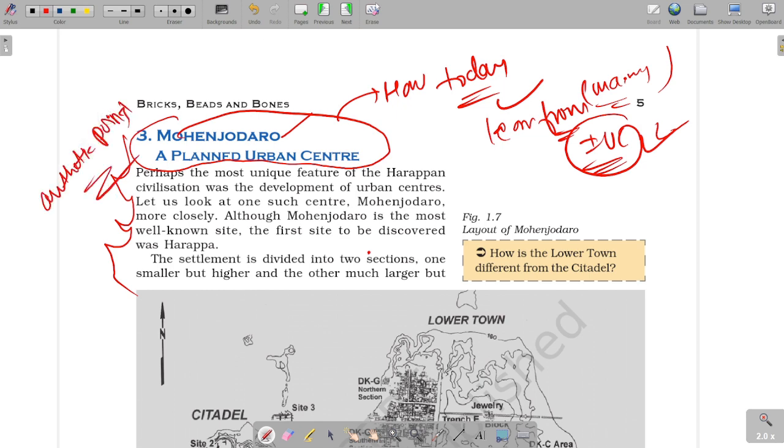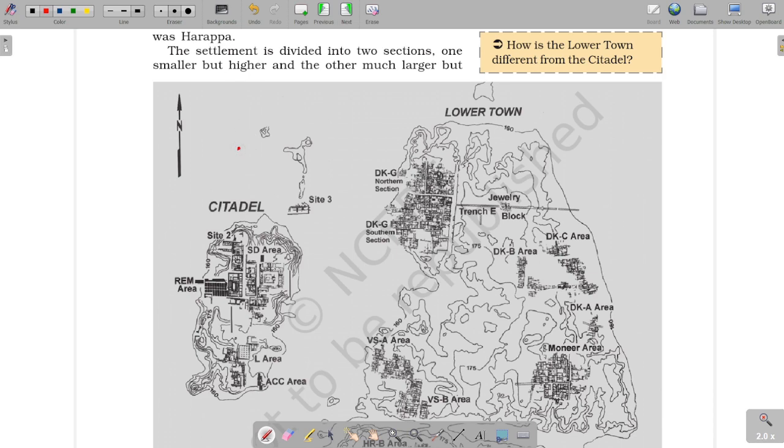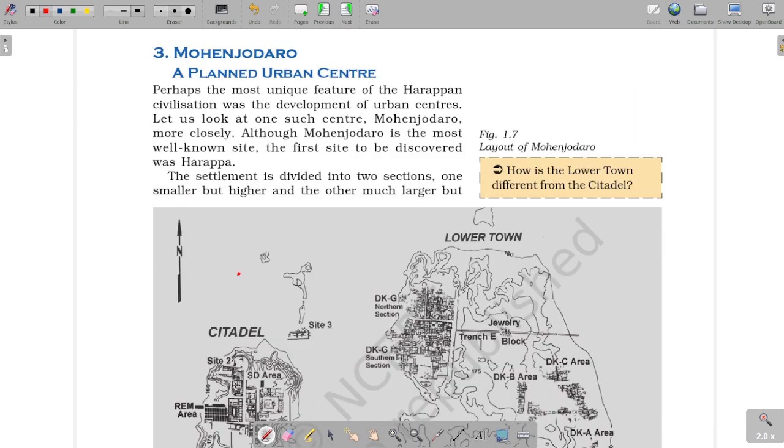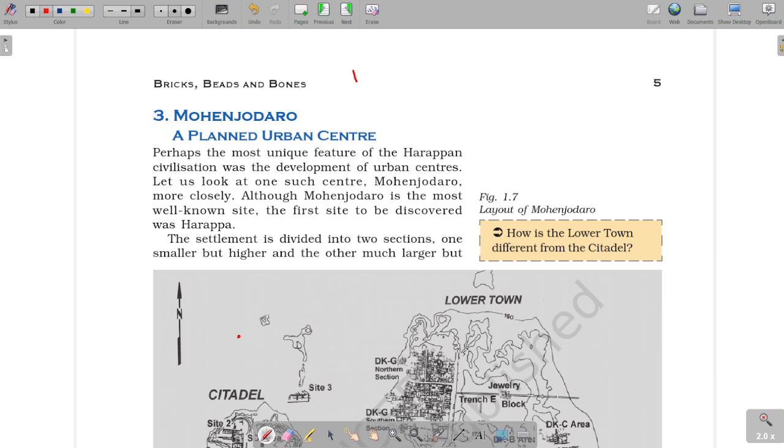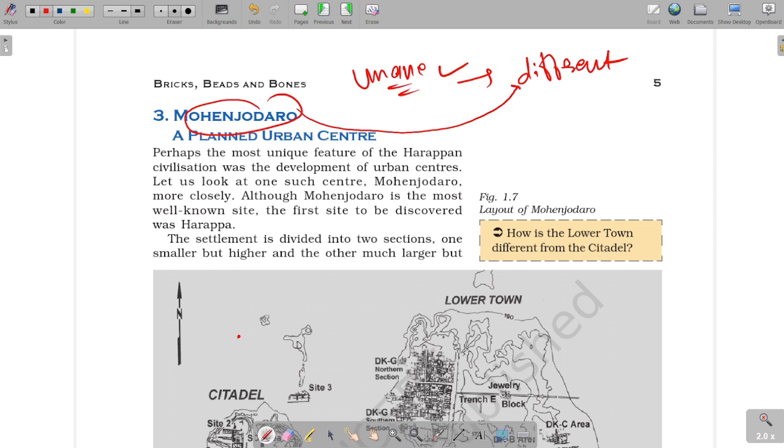Okay, so let me give you a brief discussion about this. The unique feature of the Harappan civilization was the city of Mohenjo-daro. This specifically talks about Mohenjo-daro, which was different from other planned cities.